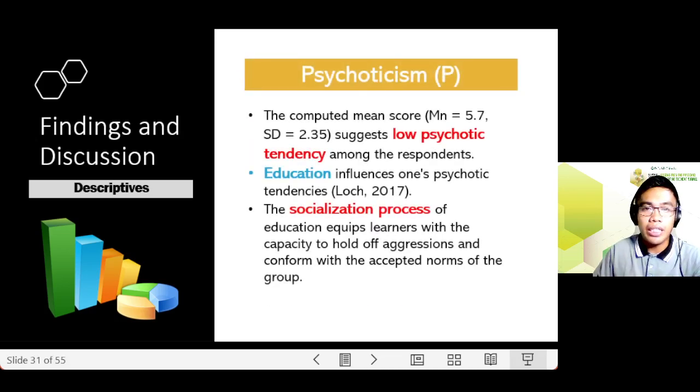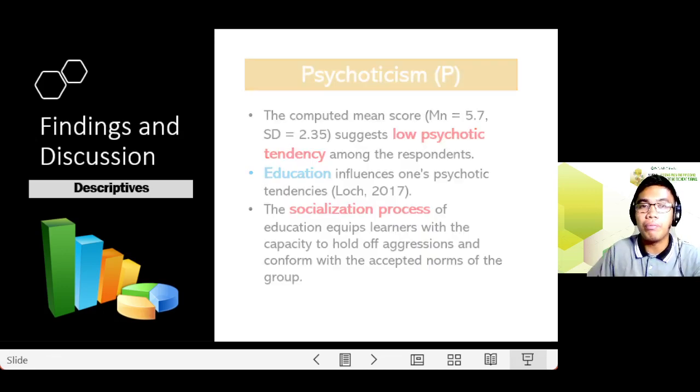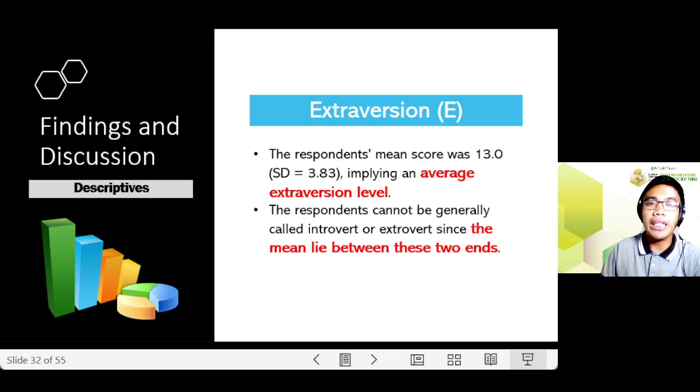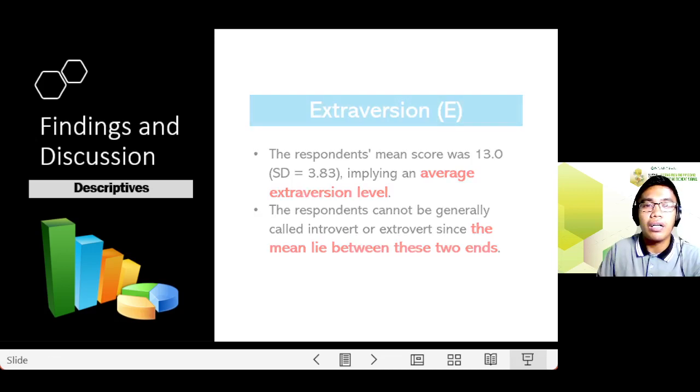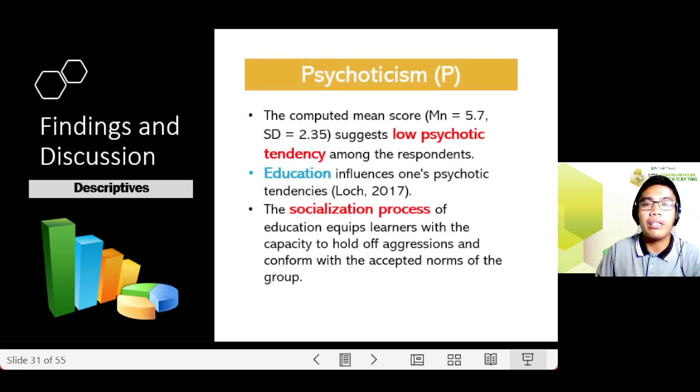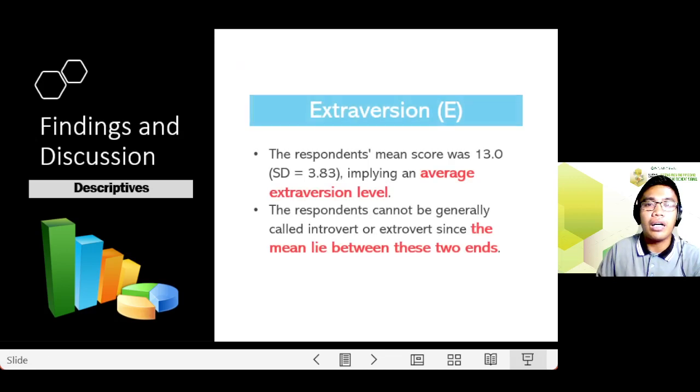For psychoticism, the result suggests that the respondents have a low psychotic tendency. So education influences one's psychotic tendencies, meaning the socialization process helps them hold off their aggressions and conform with the accepted norms of the group. For extraversion, the result was average, meaning the respondents cannot be generally called introvert or extrovert since the mean lies between these